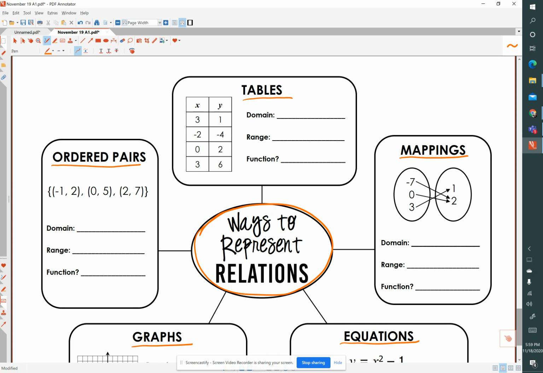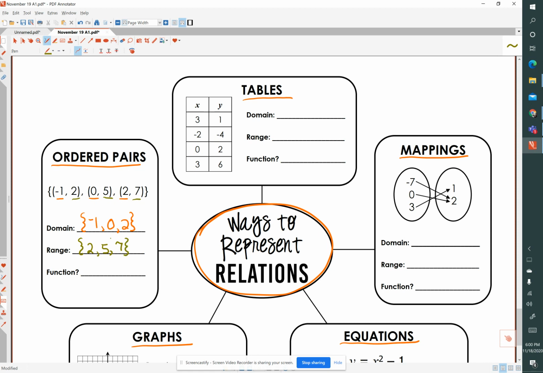So when we have our ordered pairs, we look at the domain, which are the x values. So the domain is the set of all numbers that includes negative 1, 0, and 2. The range are the y values, and that includes 2, 5, and 7.